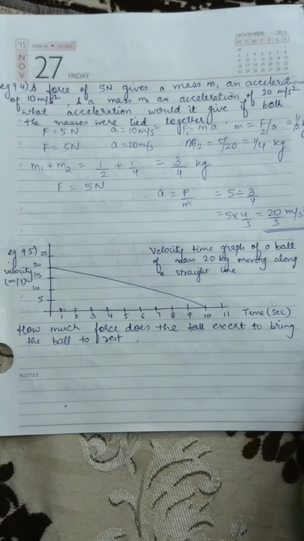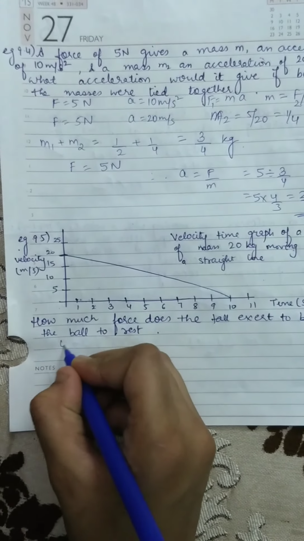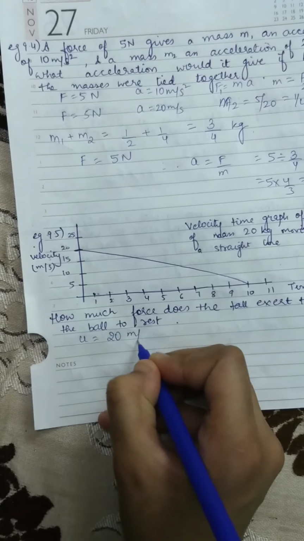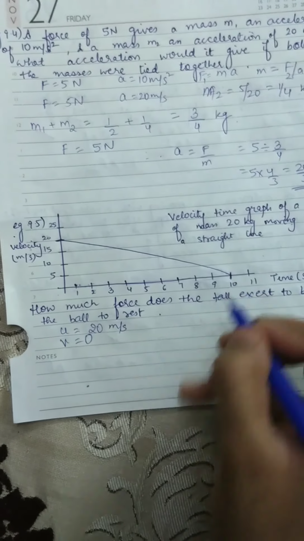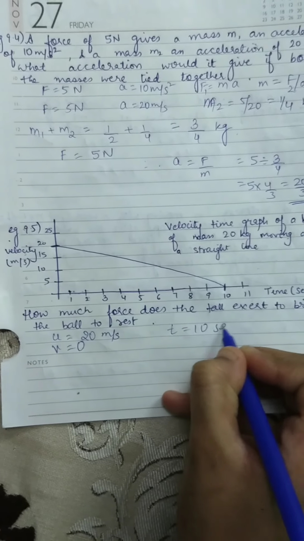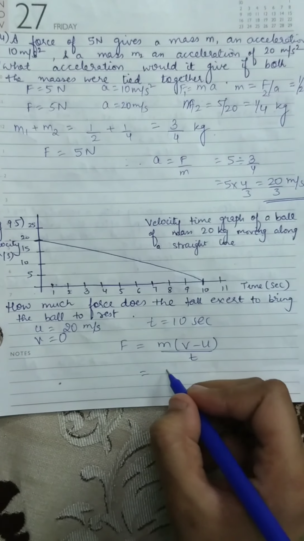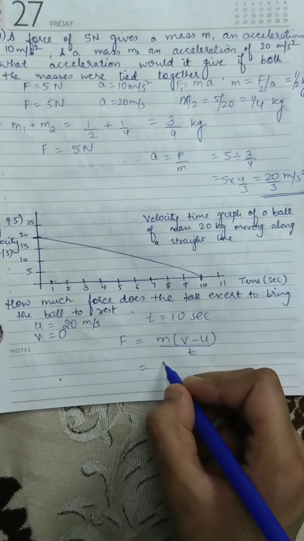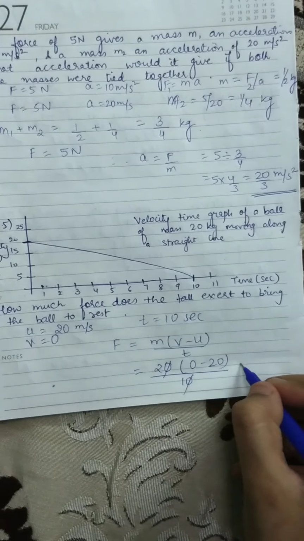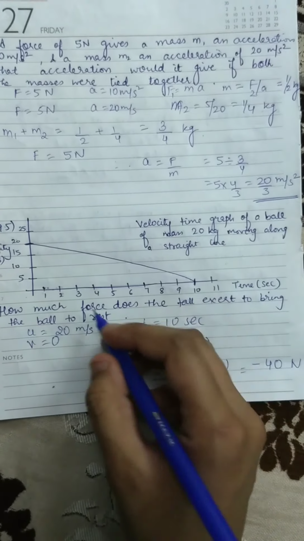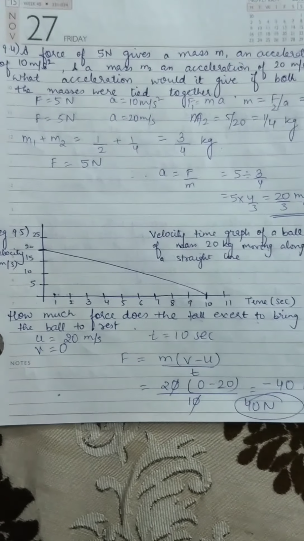Velocity time graph of a ball is given, of mass 20 kg. See, an object is starting from here, so u will be 20 meter per second and it is coming to rest, so v will be 0, and the graph is showing that it stops in time 10 seconds. So F is equals to m (v minus u) upon t. So m is mass, we have been given 20 kg, (0 minus 20) upon 10. So this comes out to be minus 40 Newton. So the force that the ball is experiencing is 40 Newton in the opposite direction of the motion.